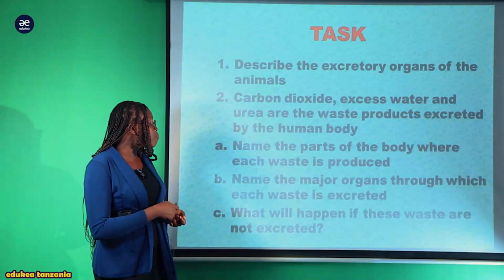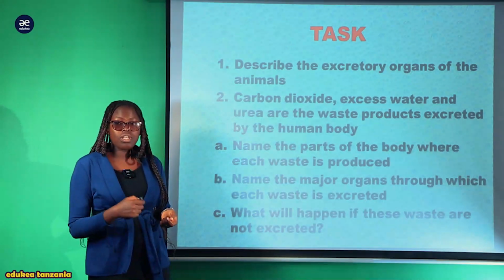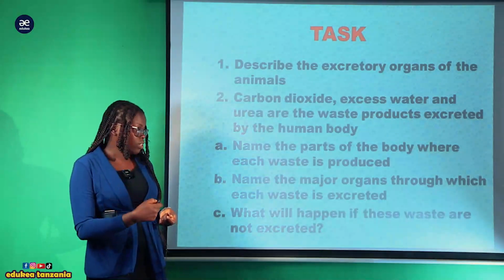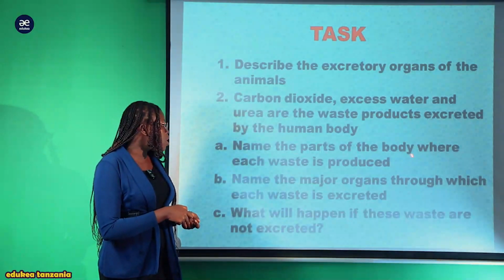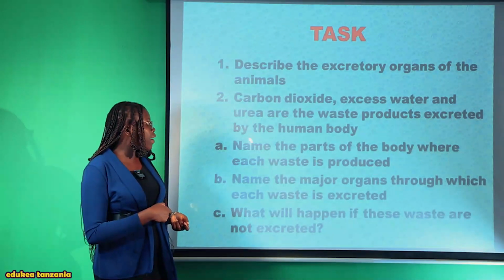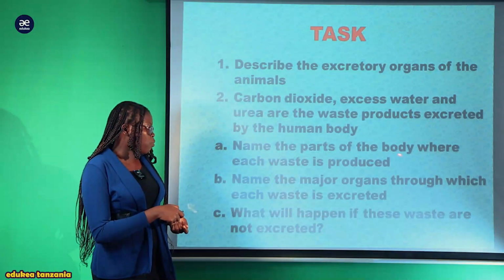The third question, within this question, it has been divided into several parts. The first part of this question, name the part of the body where each waste is produced. You have to name the part of the body where carbon dioxide, excess water, and urea are produced.